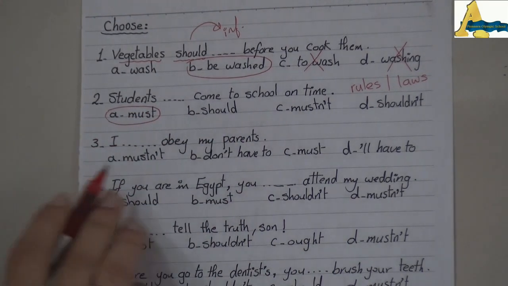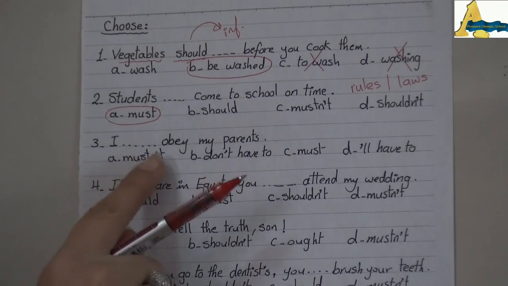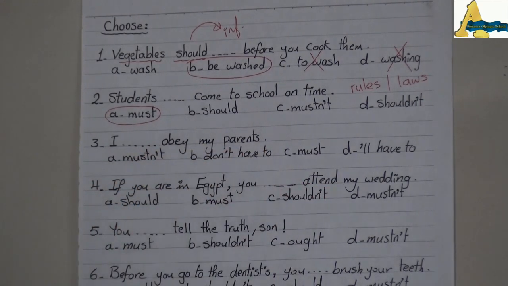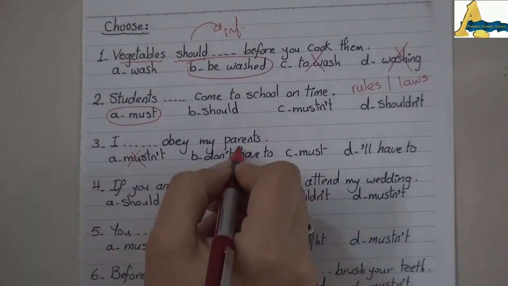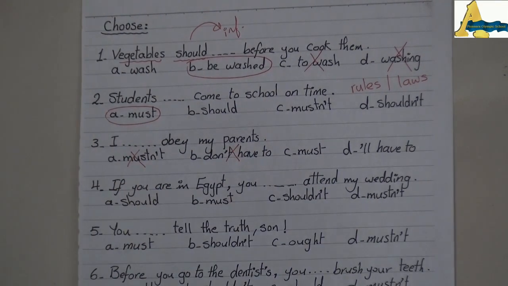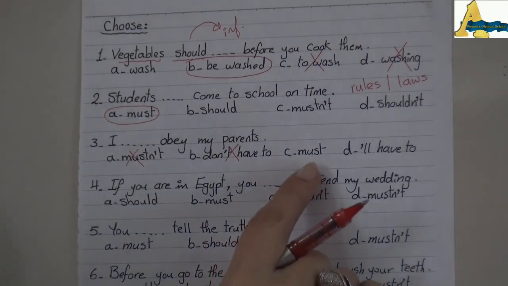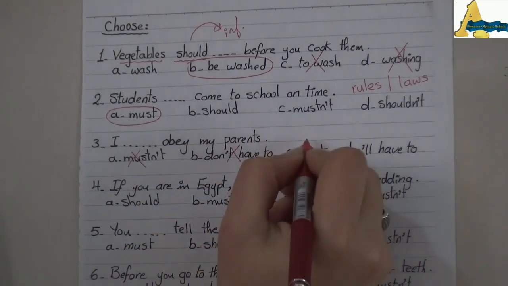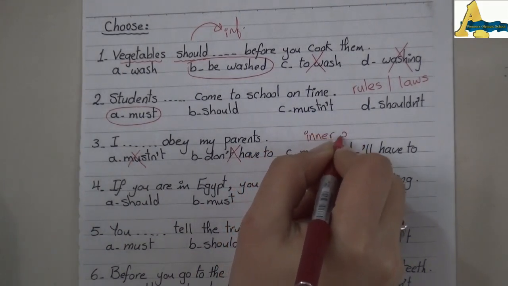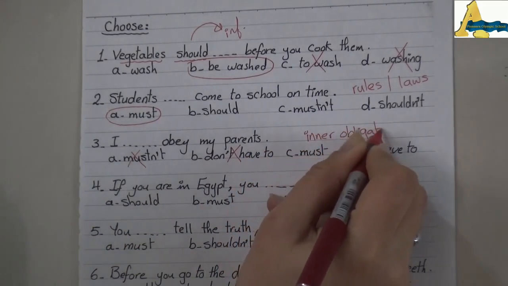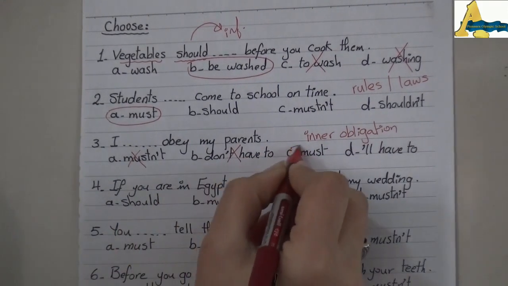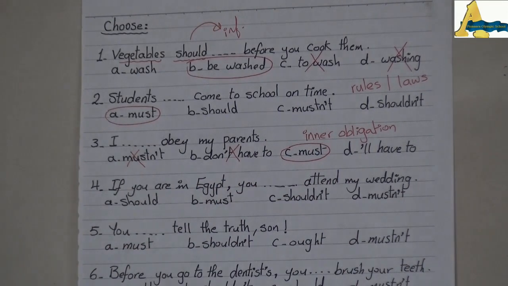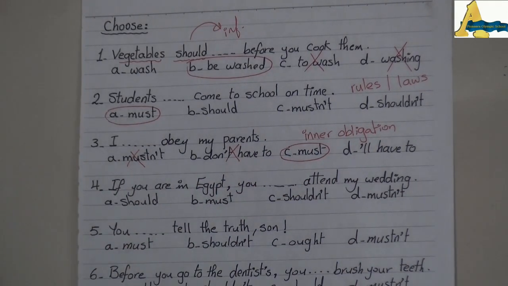Number 3, I dots obey my parents. For sure, mustn't and don't have to don't make any sense here. So I can't say I mustn't obey my parents or I don't have to obey my parents. So the choice will be between must or will have to. This sentence is called an inner obligation. In inner obligation, we always use must because I'm the source of authority here and I say to myself that I must obey my parents.